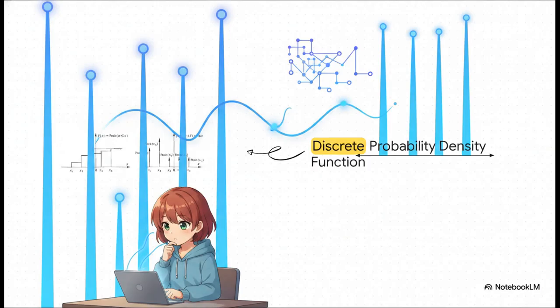Okay, let's take it a step further. If you take the calculus derivative of that cumulative distribution function, you get what's called the probability density function, or the PDF. Now, for those discrete, staircase-like variables we just talked about, the PDF doesn't look like a curve at all. It looks like a series of exact spikes, a structure mathematicians actually call a Dirac network. Every single spike represents the exact probability at that specific, finite point.